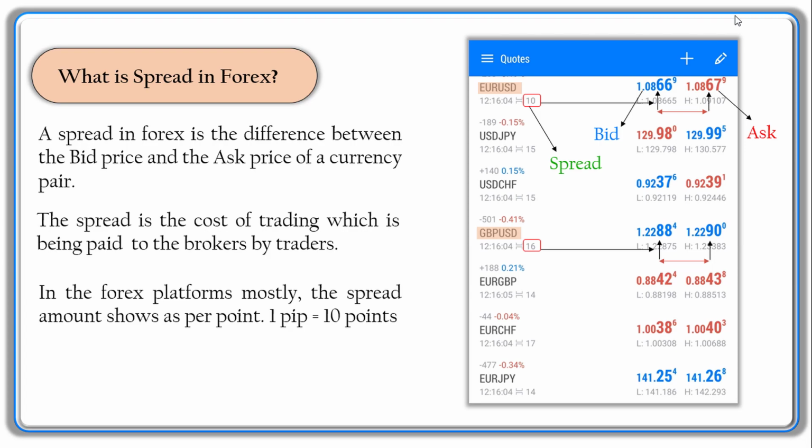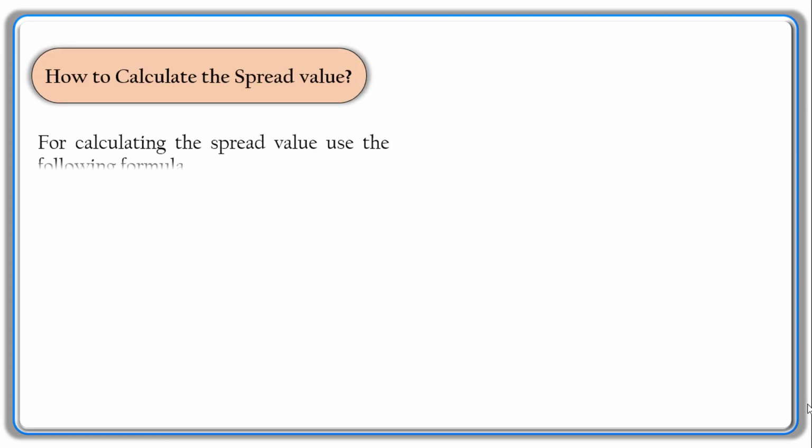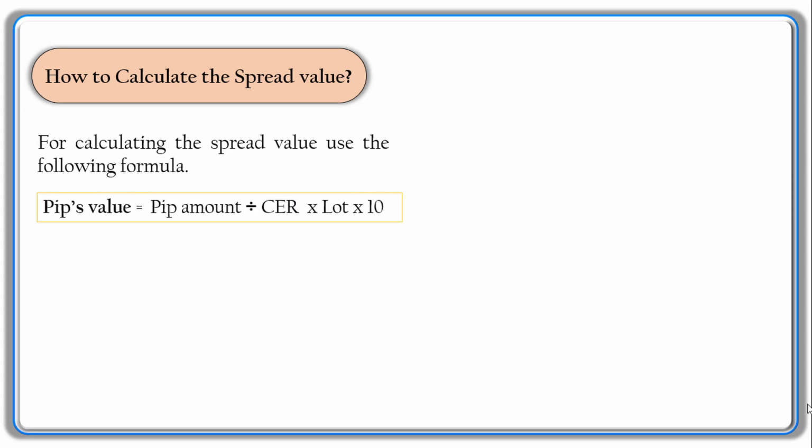The spread can vary depending on the currency pair being traded and the liquidity of the market. A lower spread means that the cost of trading is lower, making it more profitable for traders. How to calculate the spread value? For calculating the spread amount, we'll use the following formula, which is the pip value calculation formula as well. If you haven't watched our previous lesson, which is about lots, pips, and percentage, I encourage you to watch it.